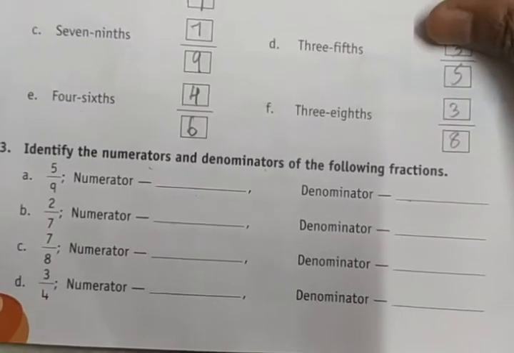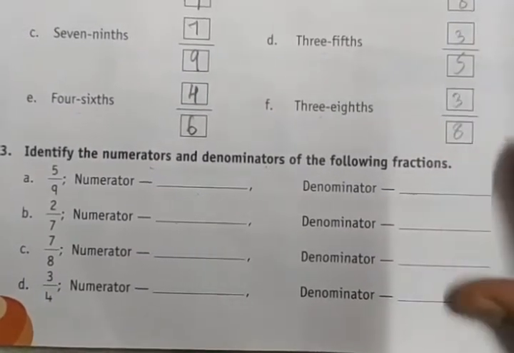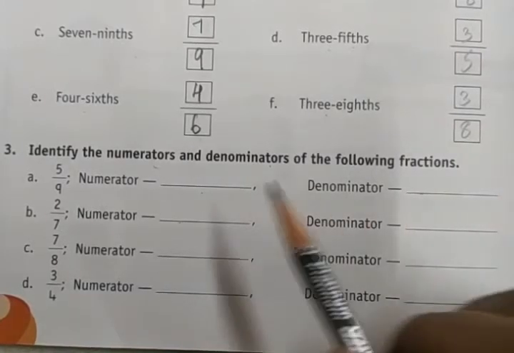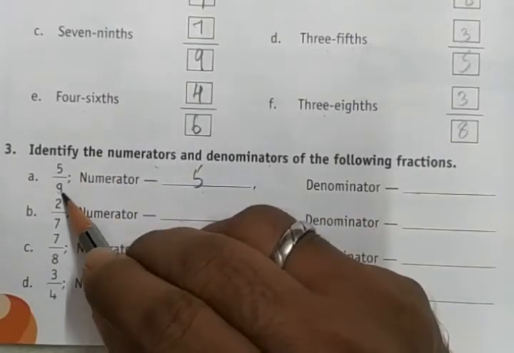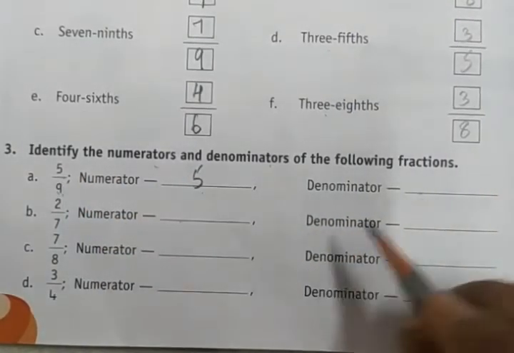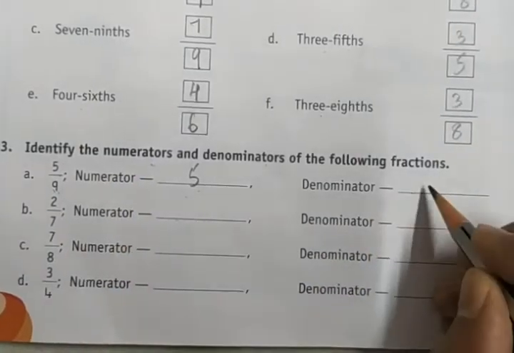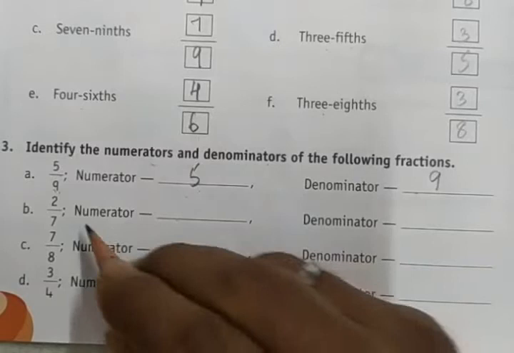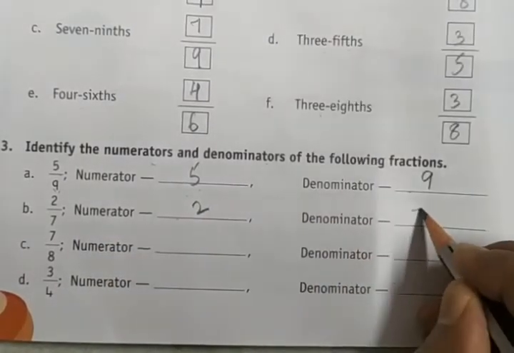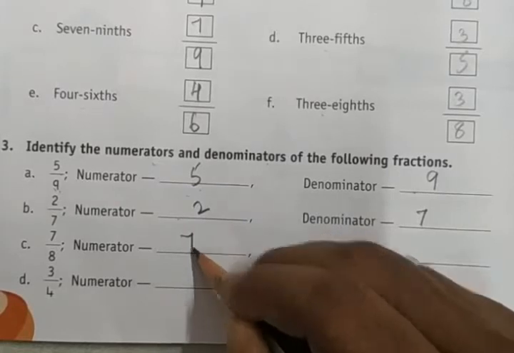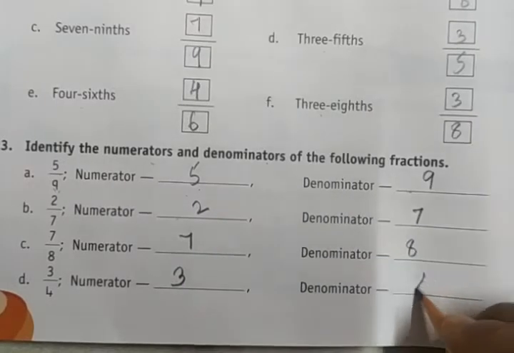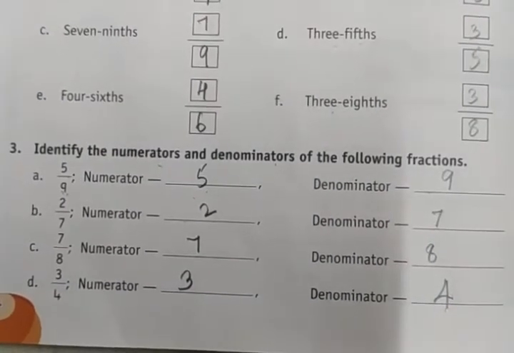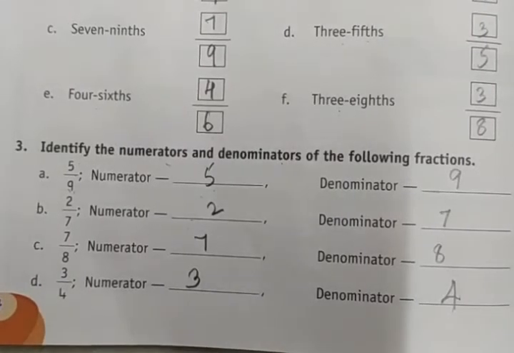Here we identify the numerator and the denominator of the following fractions. 5 ninths: numerator is 5. This is called the numerator, this is called the denominator, and this is called the vinculum line. The numerator is 5, the denominator is 9. The numerator is 2, the denominator is 7. The numerator is 7, the denominator is 8. Numerator is 3, denominator is 4.